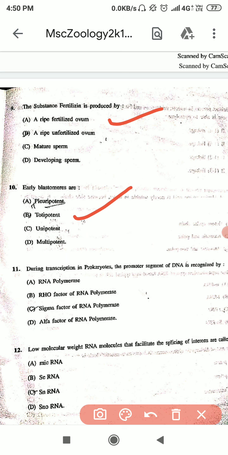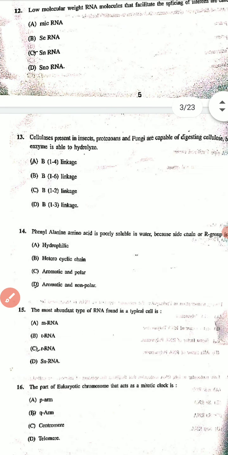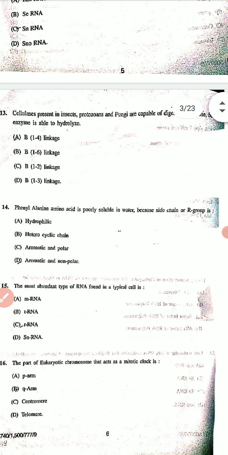Next question is the during transcription in prokaryotes the promoter segment of DNA is recognized by, and the correct option is A, RNA polymerase. Our 12th question is lower molecular weight RNA molecules that facilitate the splicing of introns are called, and the correct option is C, snRNA. Our next question is cellulase is present in insects, protozoans and fungi are capable of digesting cellulose because the enzyme is able to hydrolyze, and the correct option is A option.